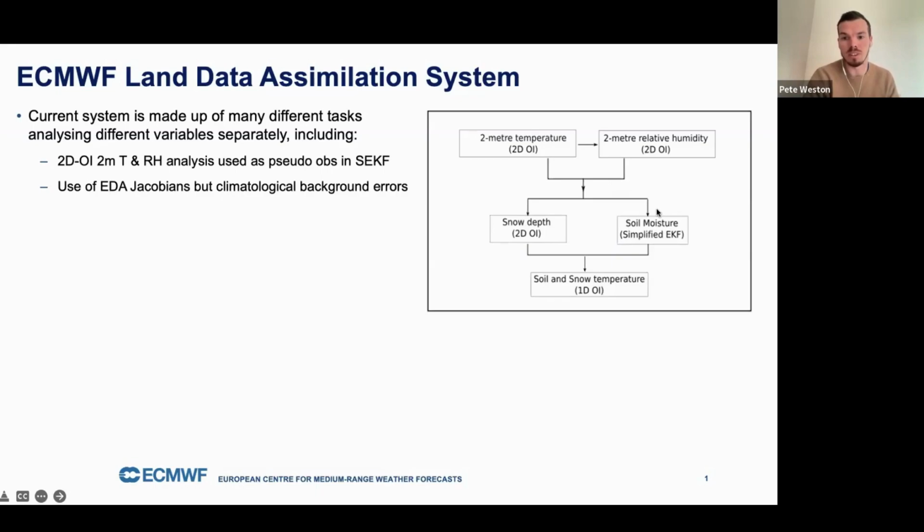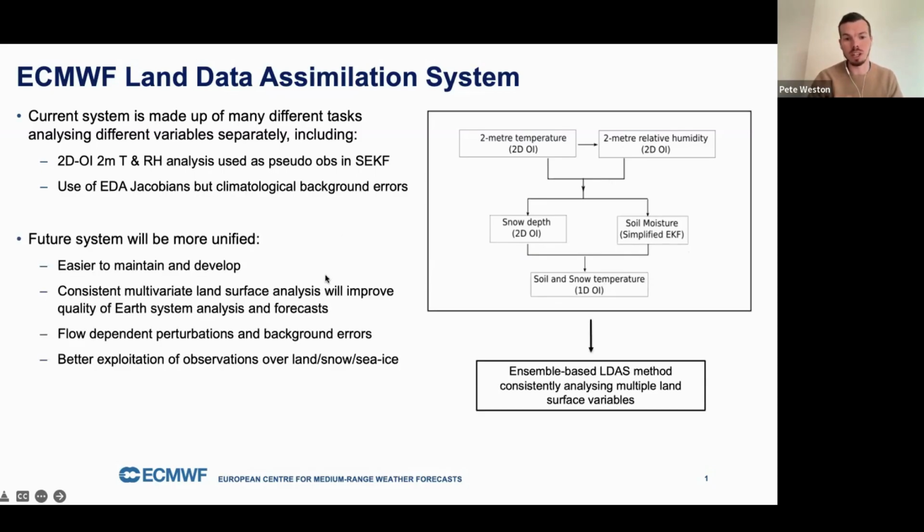analysis as pseudo observations into our soil moisture simplified extended Kalman filter. In this system, we use EDA Jacobians, but we still just use climatological background errors. And then finally, we have a 1D OI to analyze the soil and snow temperature. In the future, we hope to move to a more unified ensemble-based system.